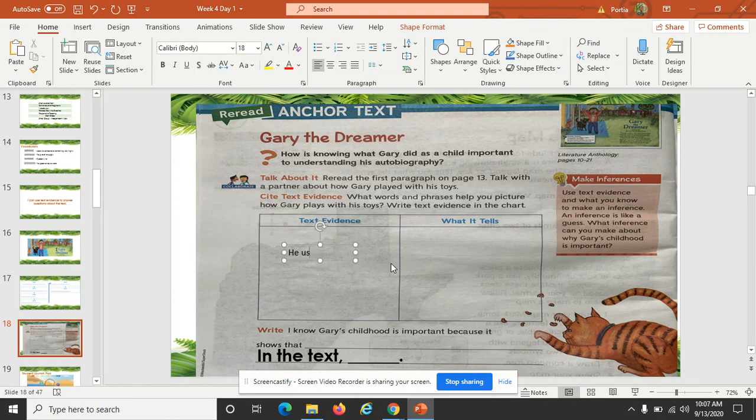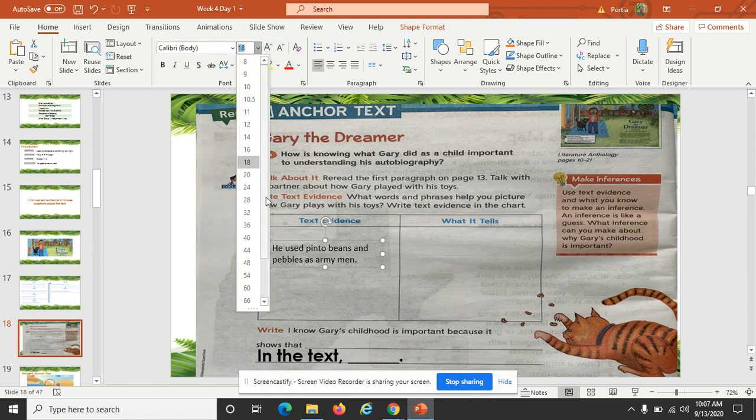He used pinto beans and pebbles as army men. We know that pinto beans and pebbles are actually not army men, but he is imagining these things to be army men. So what does it tell us about Gary?